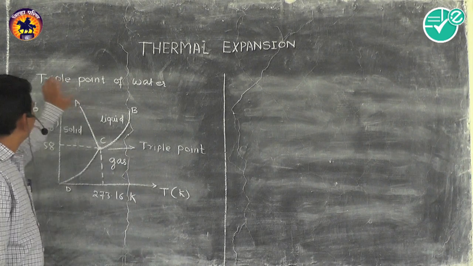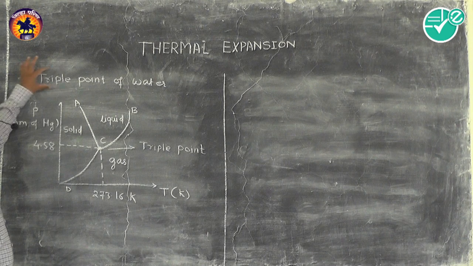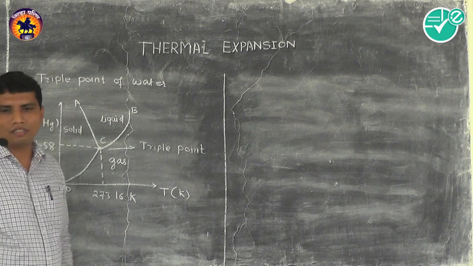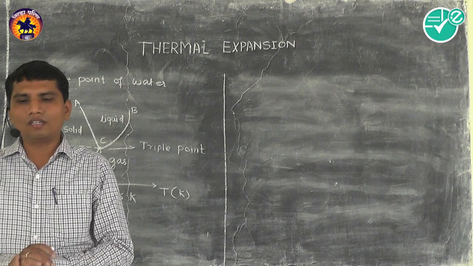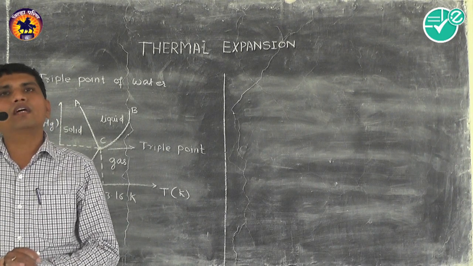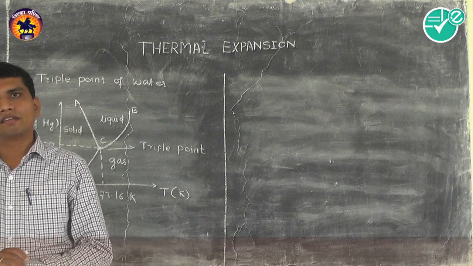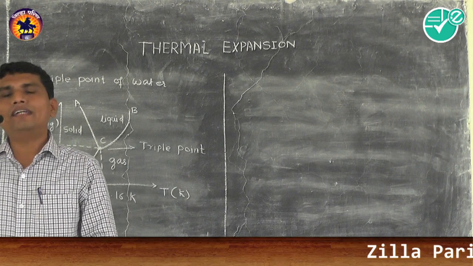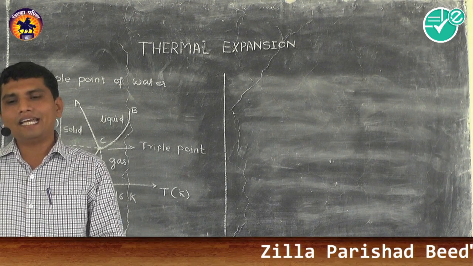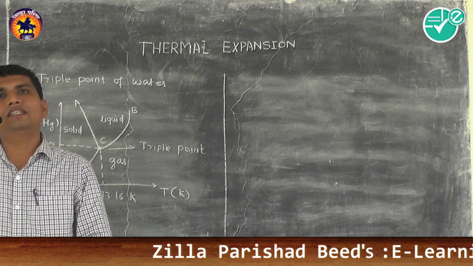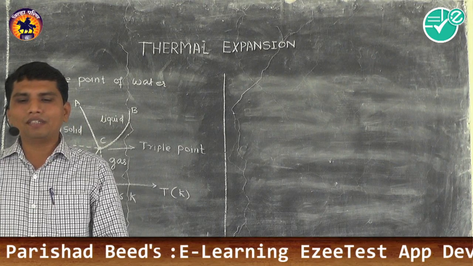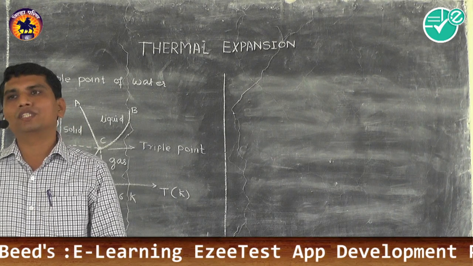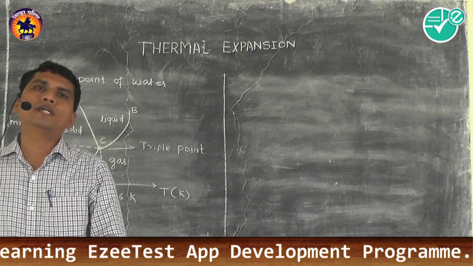So let us see what is meant by the term triple point of water. The triple point of water is the point where water in solid, liquid and gas state coexist in equilibrium, and this occurs at a unique temperature and pressure.